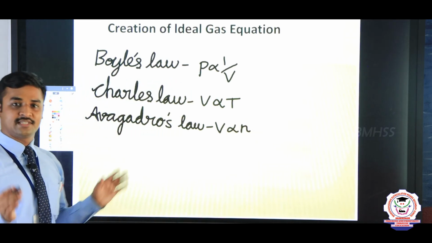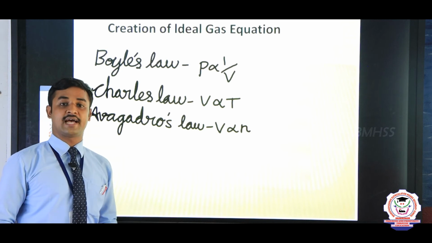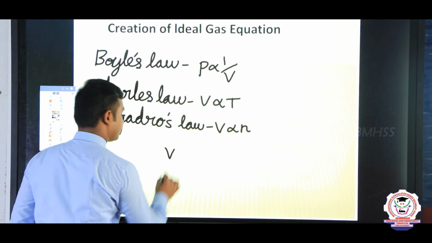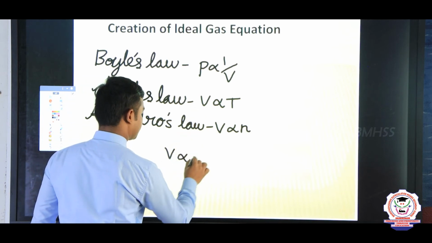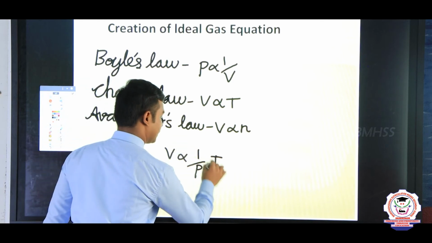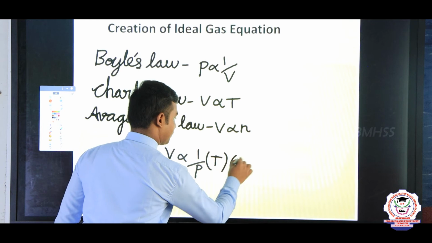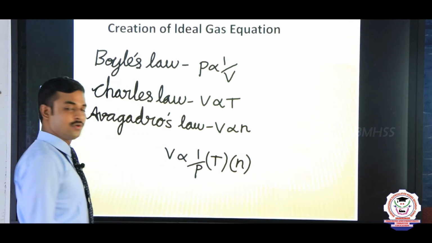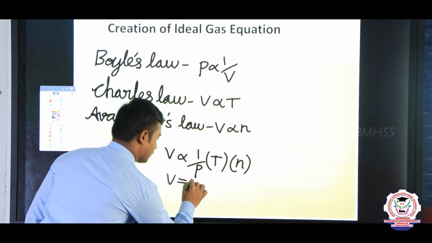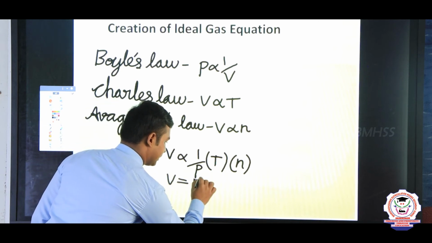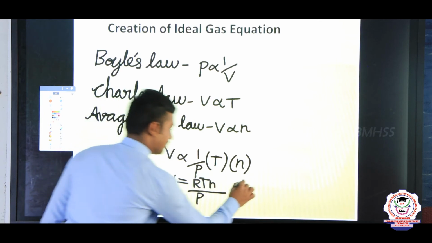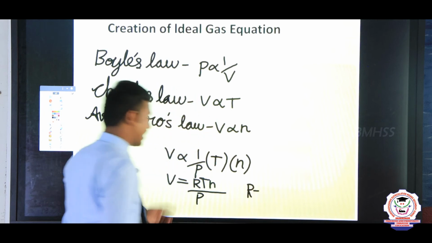When we combine these three gas laws, we get the ideal gas equation. Students, see that the volume is inversely proportional to pressure, directly proportional to temperature, and directly proportional to the number of moles N. So V equals R into T N divided by P. Here R is introduced to balance this equation.